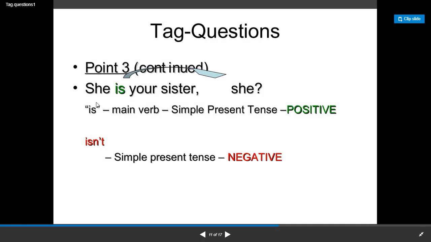Let's take this example. She is your sister. We want to know which verb to use before the pronoun "she". So "is", which is the main verb of the sentence, is in the simple present, the verb to be. We said that when it is positive, we need its negative form, which is "isn't", and the sentence will be: She is your sister, isn't she?